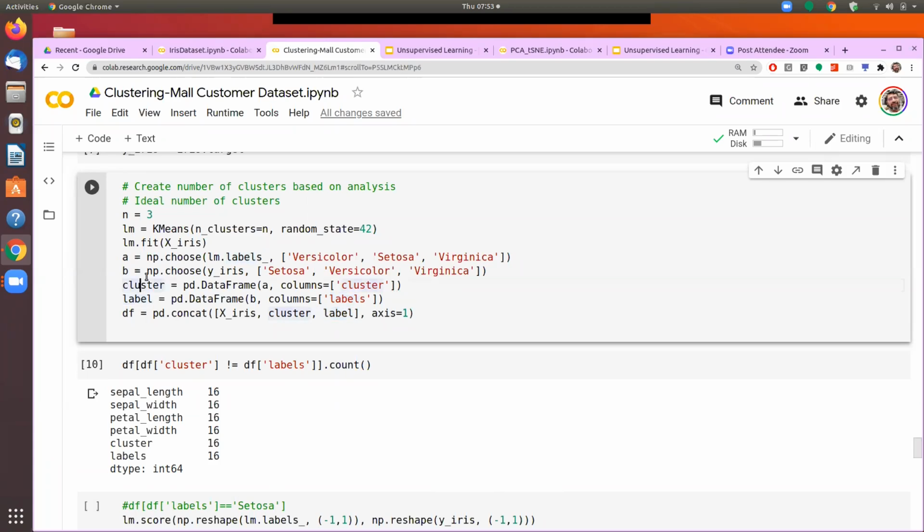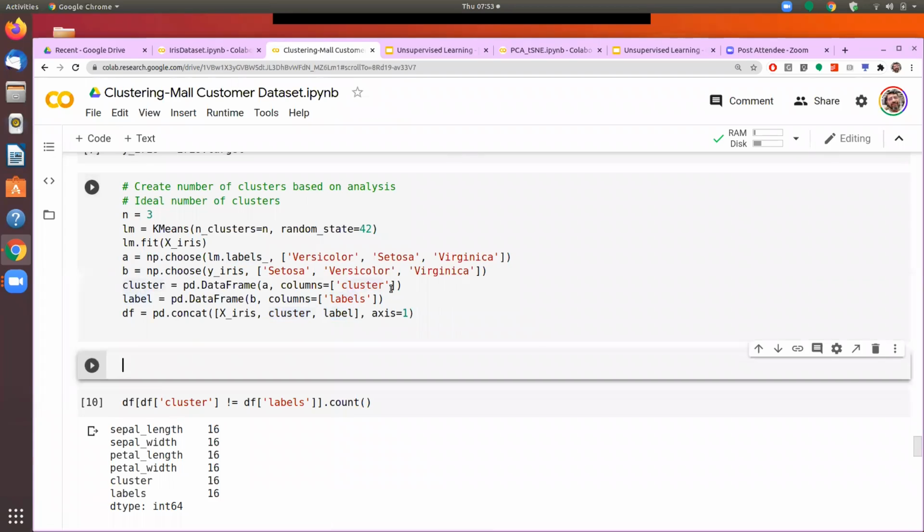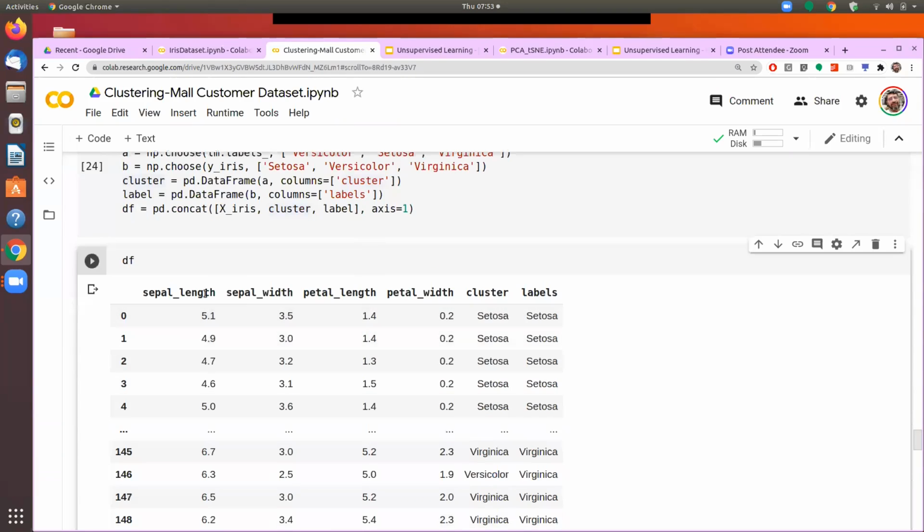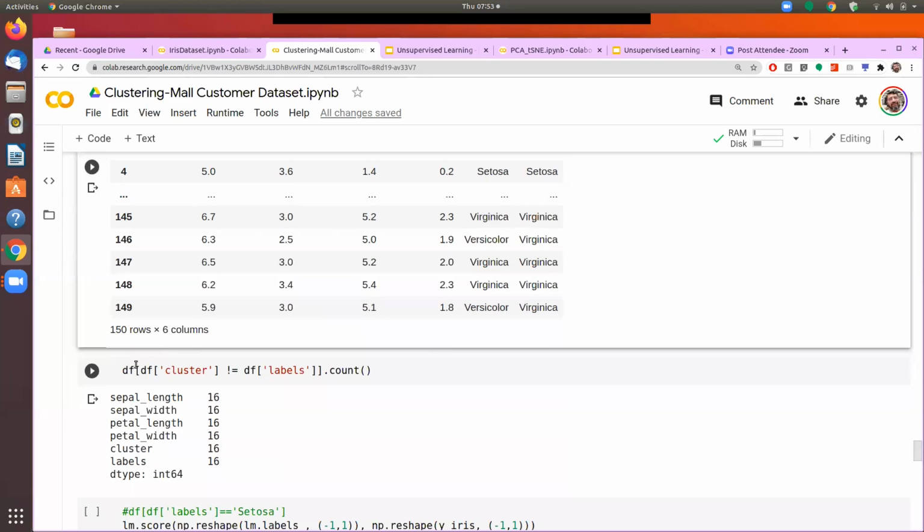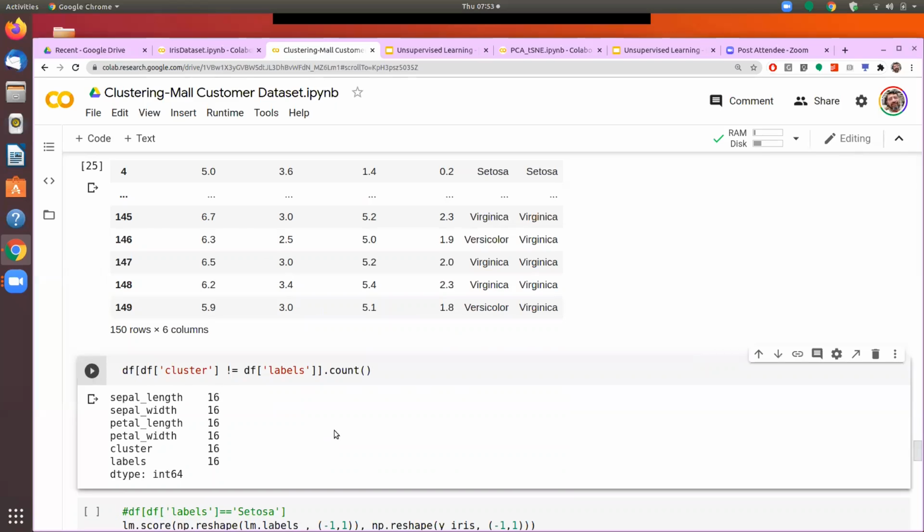So if we do that, if we see this data set, which is having the original data, and then these are the labels which we arrived at based on our clustering exercise, and this is the labels which was given by the experts. Okay, so when we arrived at the clusters, it was only named 0, 1, 2, and then we have given the names to these clusters after consulting the experts, suppose. Now, you see that there is a lot of match, we can also find out that out of 150 records that we have, how many are matching and how many are not matching.